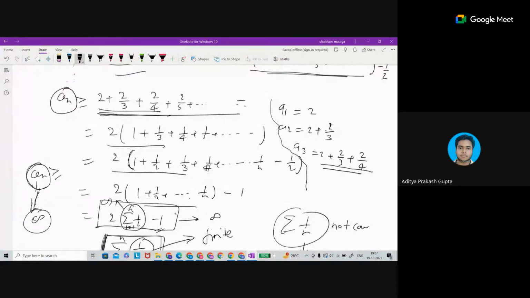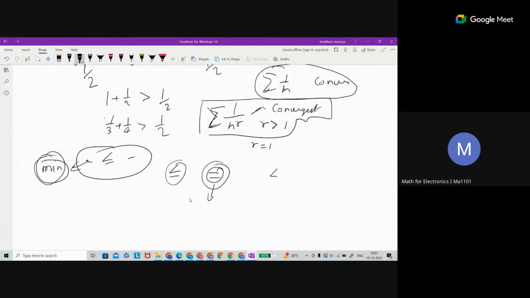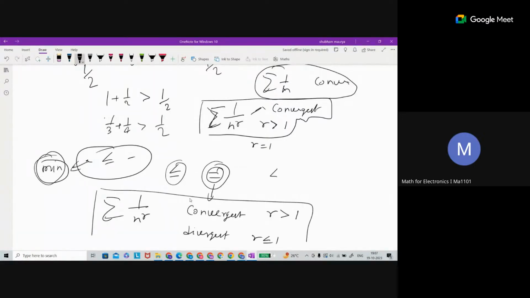Sir, is there any specific method to prove a series convergent? There are many ways actually. Sir has not taught it in the lecture, but whatever I just now said, you can assume. If you have a series of this form, this series is convergent when r is greater than 1, and divergent if r is less than or equal to 1. You can take this result for the time being. It may help for proving some other things also.